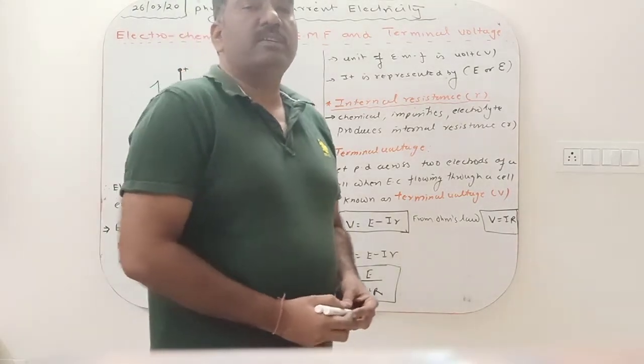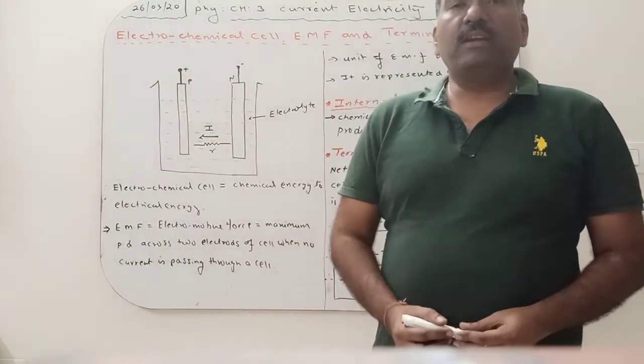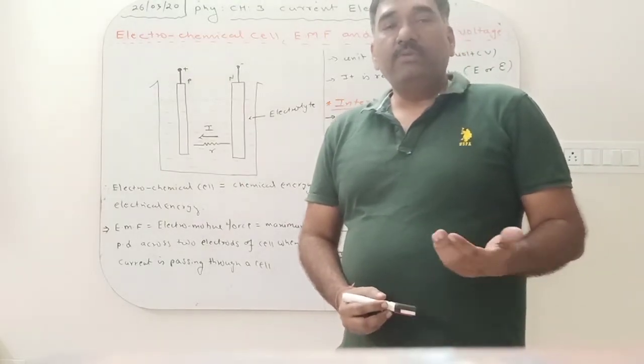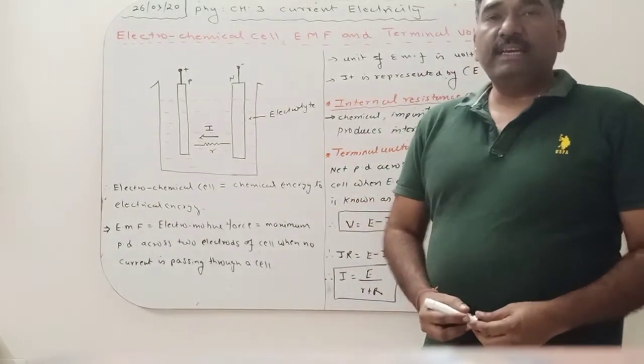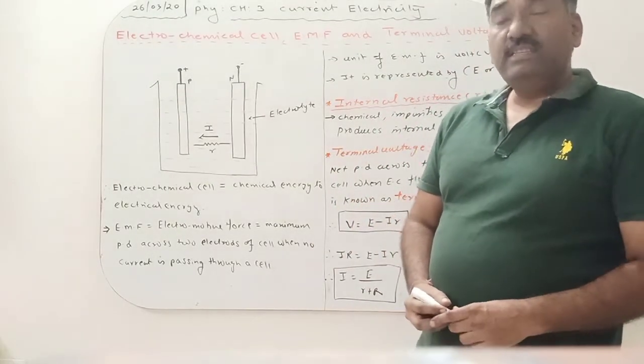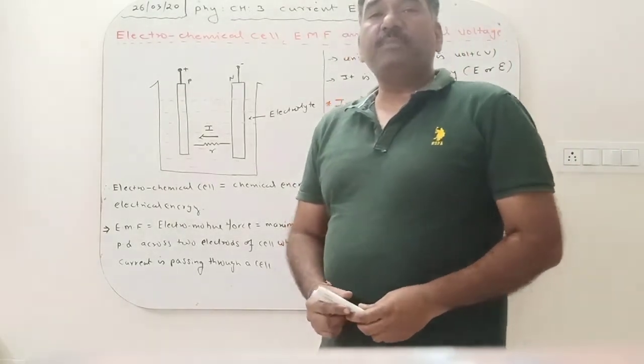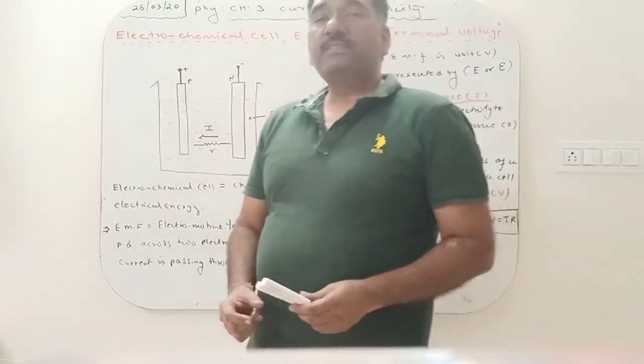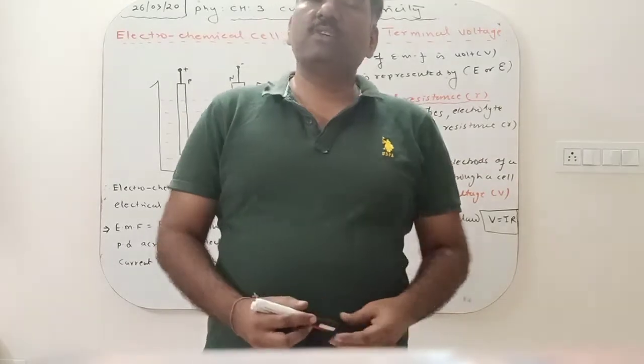In series combination, current remains the same. In parallel combination, potential remains the same. And you had also derived the formula for the series as well as for parallel combination. In series, the effective resistance increases and becomes greater than the greatest. In parallel combination, effective resistance decreases and becomes smaller than the smallest.